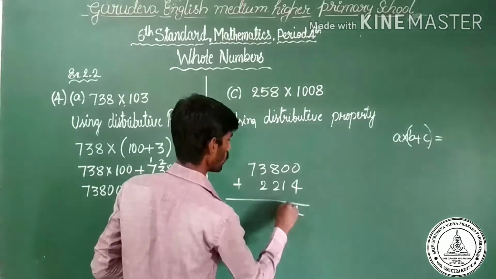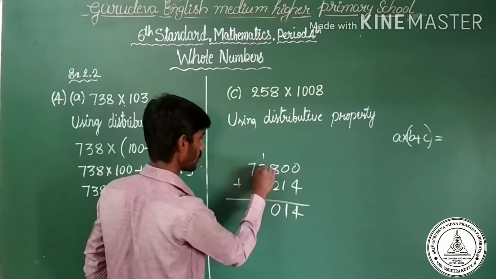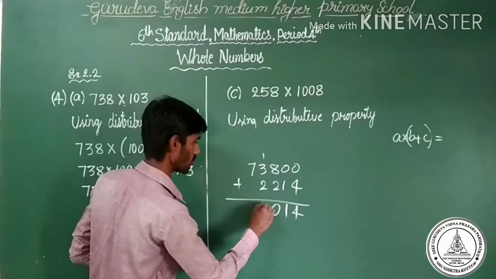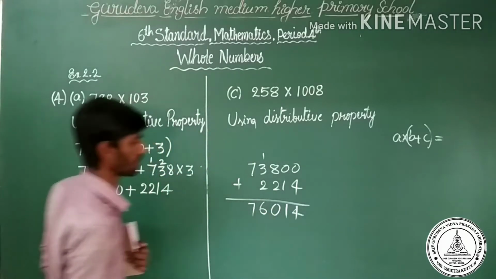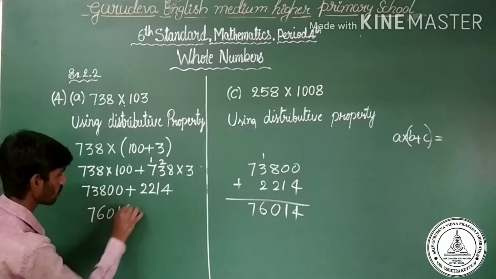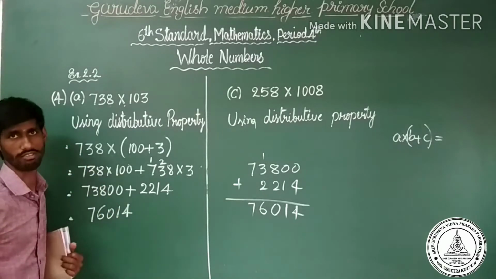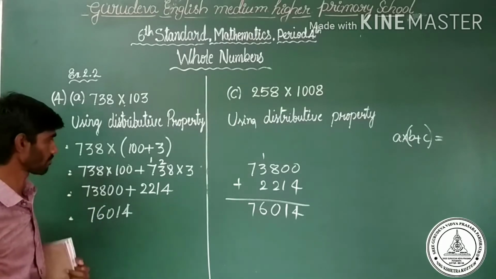Here is 4, 1, 8 plus 2, 10, so 0. Here is 1, 3 plus 1, 4, 4 plus 2 is equal to 6. Here is 7. So finally we got 76,040. This is the final answer.